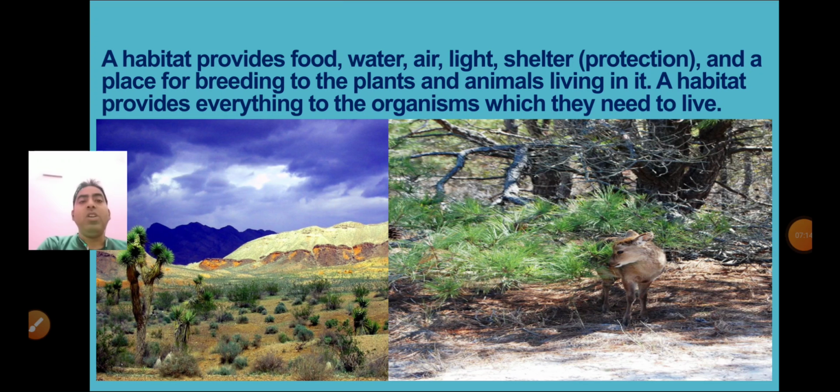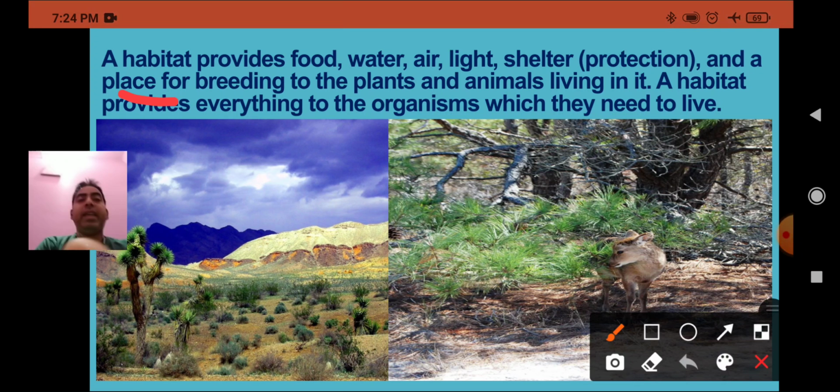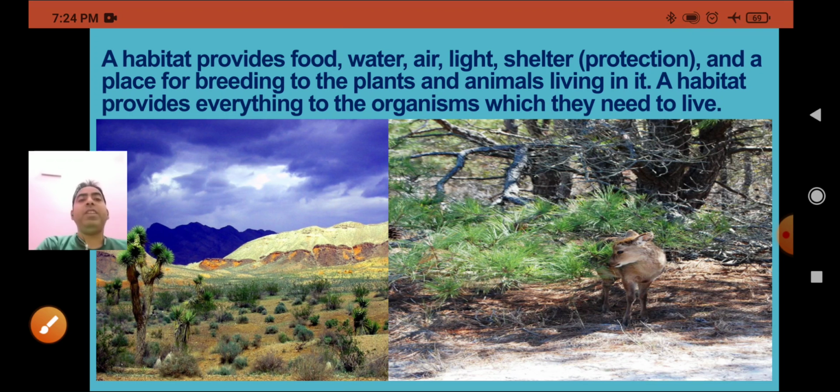Now what are the benefits of habitat? Habitats provide food for the animals. In the jungle, herbivores eat the plants and leaves, and carnivores eat the herbivore animals. They are getting water from that, they are getting air from that, they are getting shelter, that is protection from enemies, and the place for breeding for plants and animals. A habitat provides everything to the organism which they need to live.